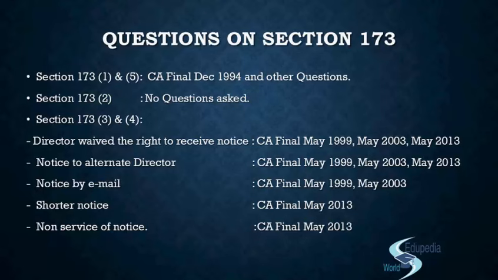So now in this situation, will it be deemed to be a contravention of section 173? The answer is no, because although the adjourned board meeting was held in the next calendar year, it will be considered to be a continuation, and hence the date of holding the board meeting would be considered to be 28th December itself, right?